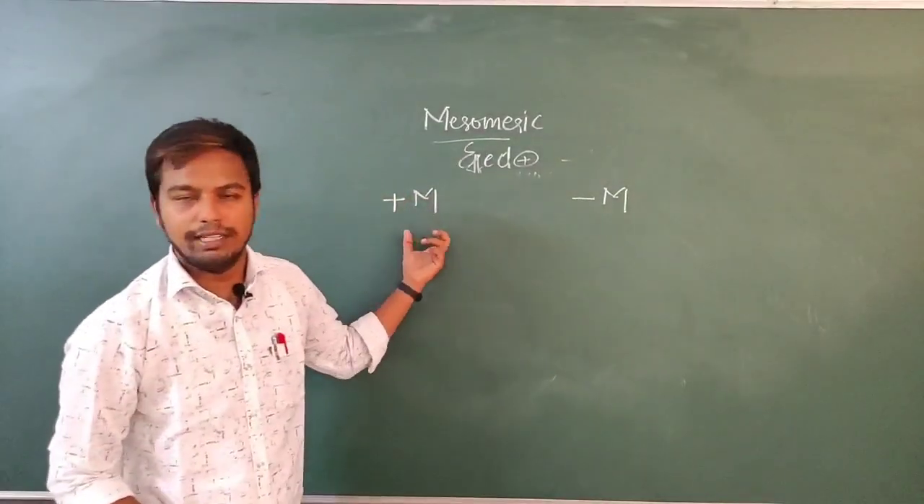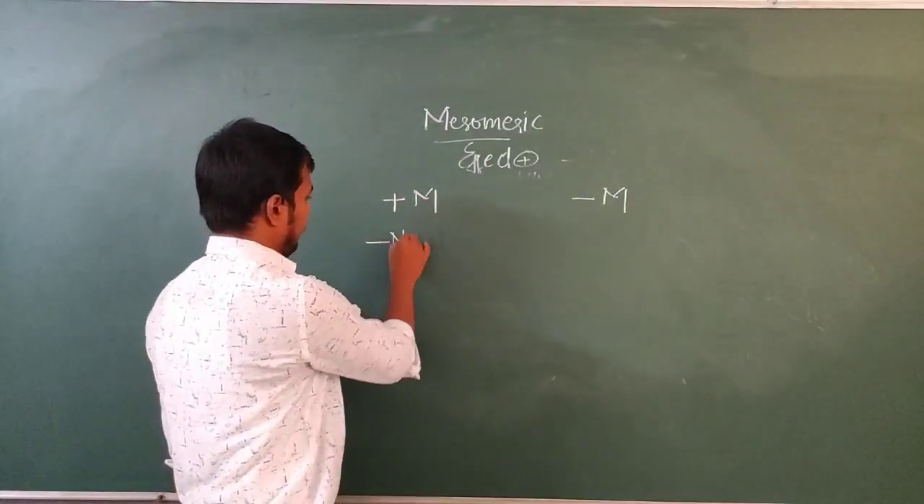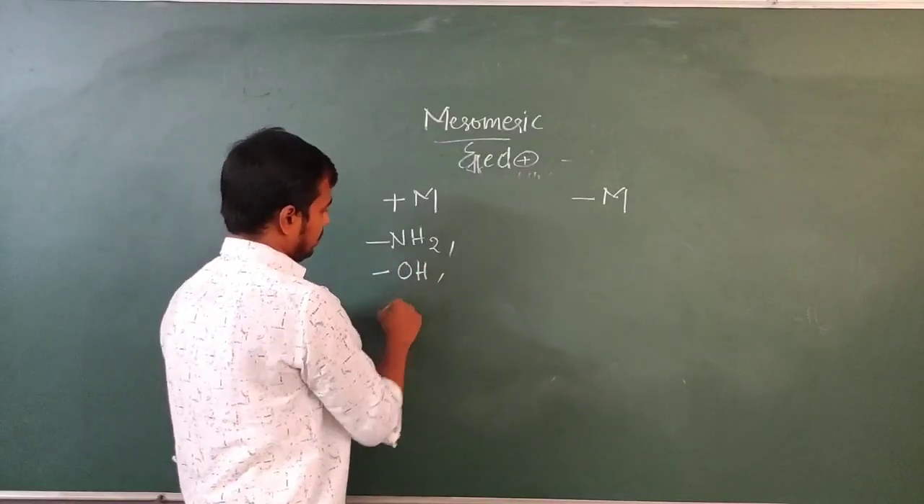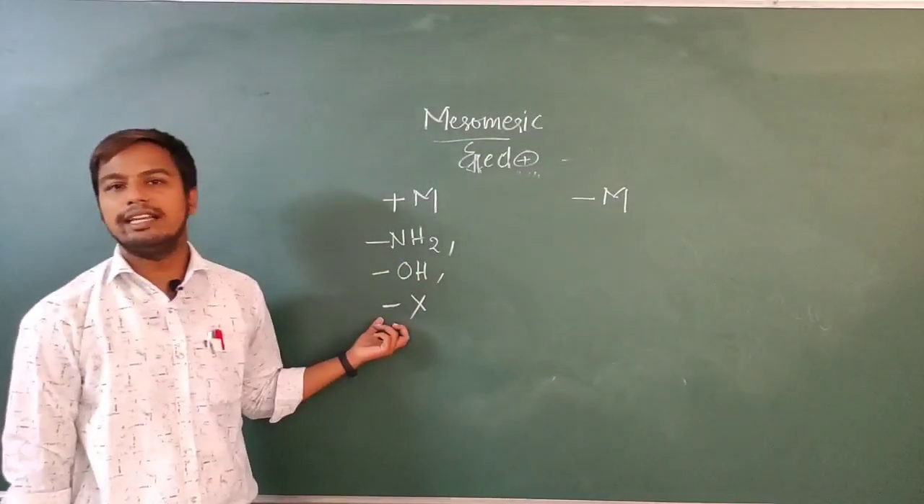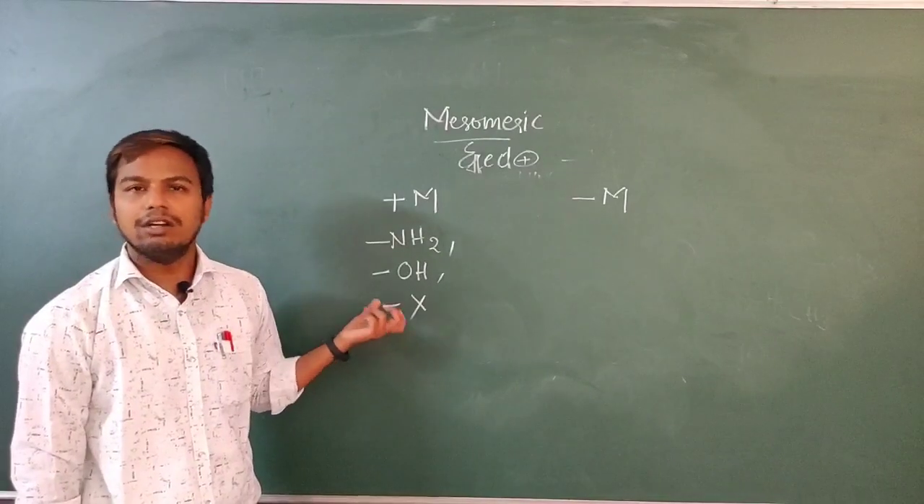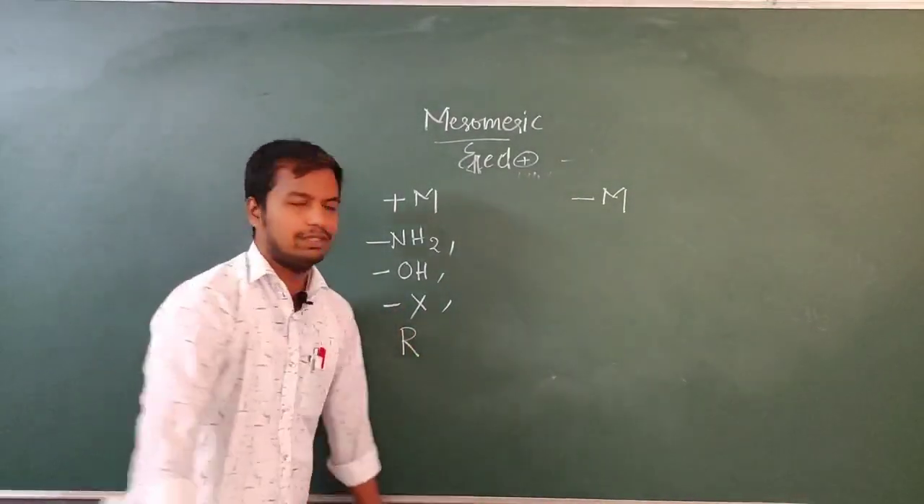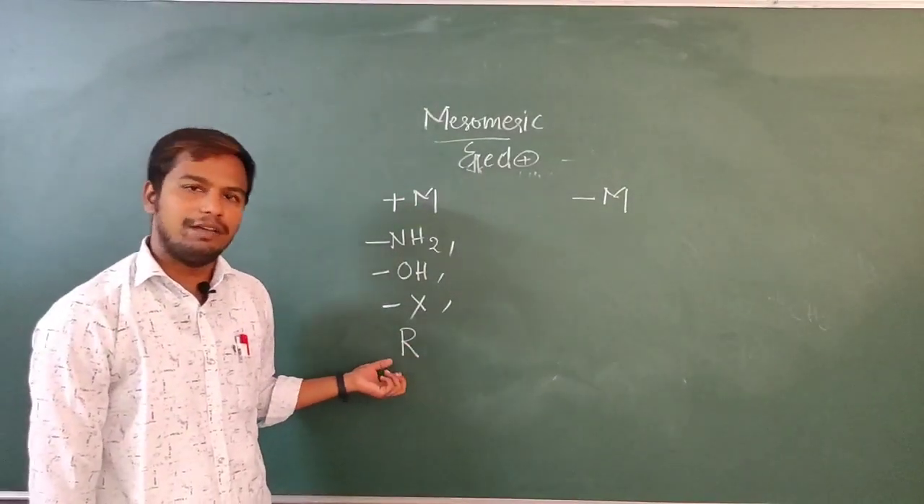Plus M means electron releasing. So we have seen that NH2 and OH, even halogens donate towards the ring system. Even halogens donate towards the ring system. And another one is all alkyl groups. All alkyl groups can donate effectively.